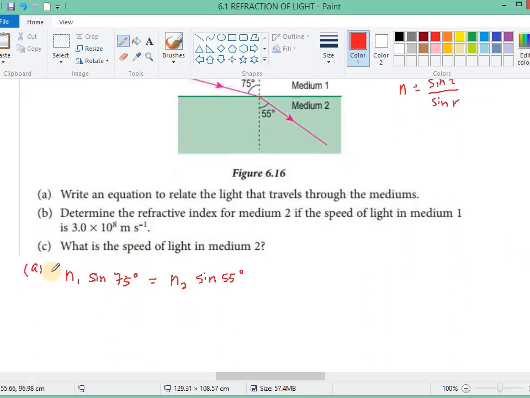Okay, so write an equation to relate the light that travels through the medium. Okay, so B, determine the refractive index for medium 2 if the speed of light in medium 1 is 3 times 10 power 8 meter per second.